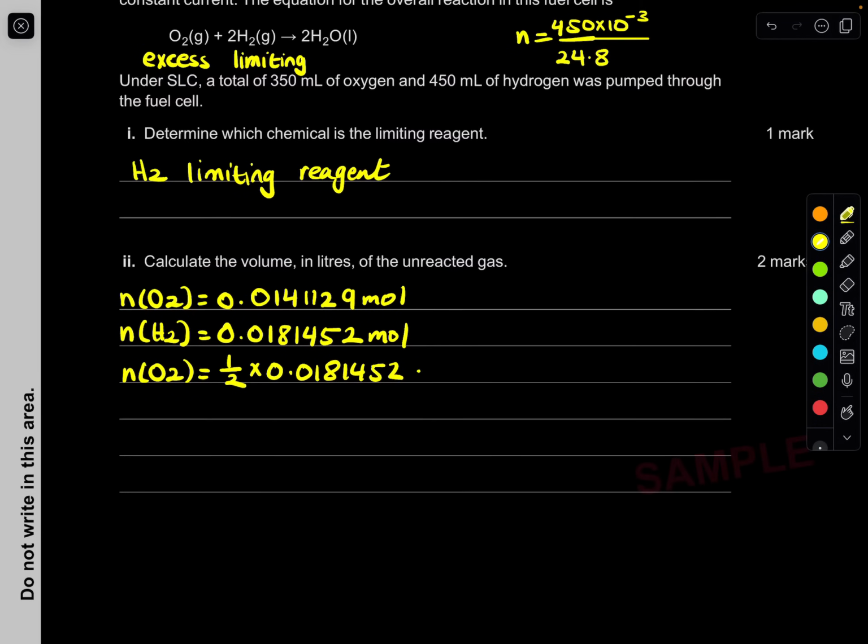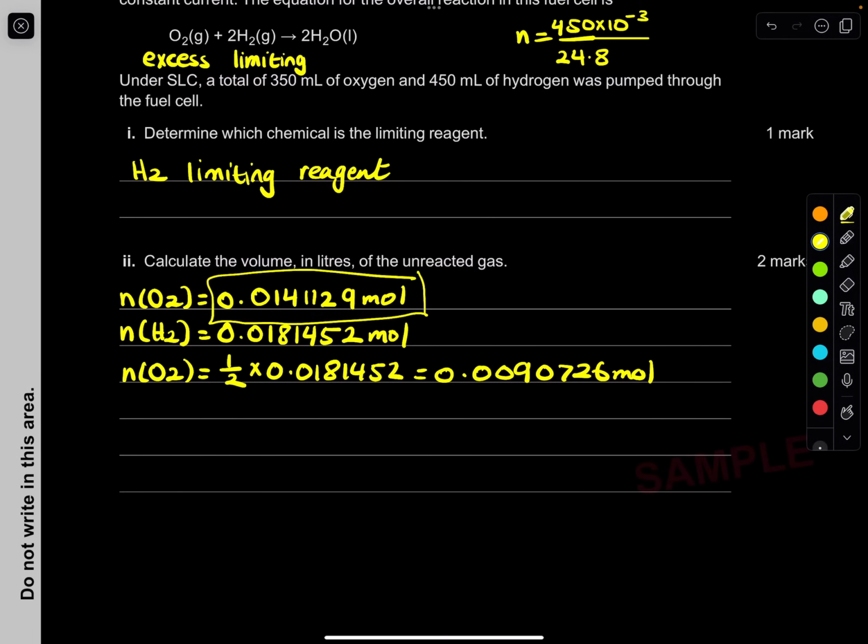You get 0.0090726 moles that will be used. This is how much we have initially, but we're only going to be using this much of the oxygen.